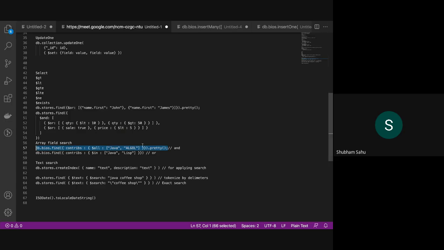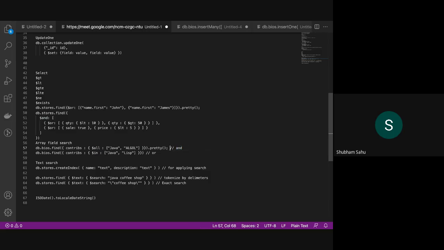For this there are two approaches. Suppose in an array field there are two values, Java and ALGOL, and we want to check for their exact availability in a particular document. For that case we will use $all.